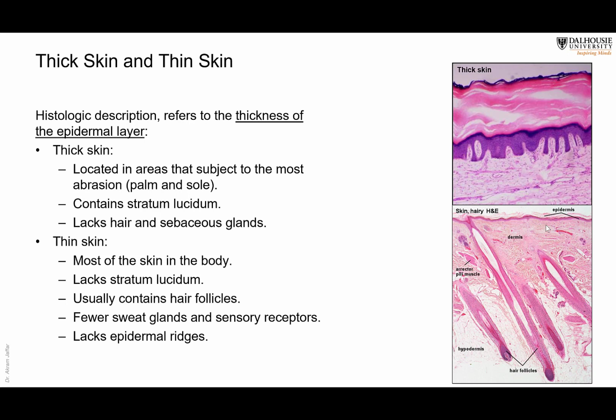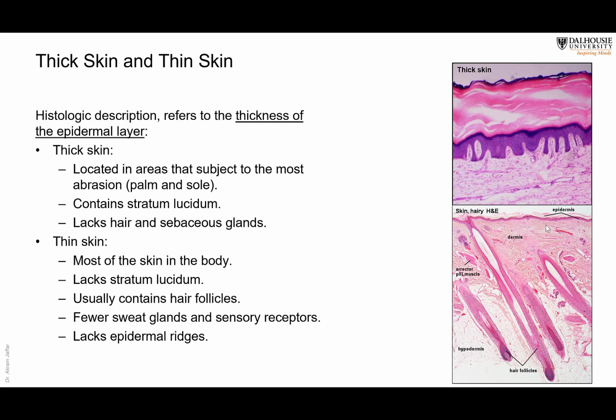Now you need thick skin in areas subject to a lot of friction. So thick skin is present in the palm of the hand and in the sole of the foot. So it's not most of the skin. Most of the skin is thin skin, but thick skin is present in these two areas, the palm and the sole. And obviously, if you look at your palm and then the dorsum of the hand, you will find that there is no hair. Of course, there is no hair and no sebaceous glands in thick skin.